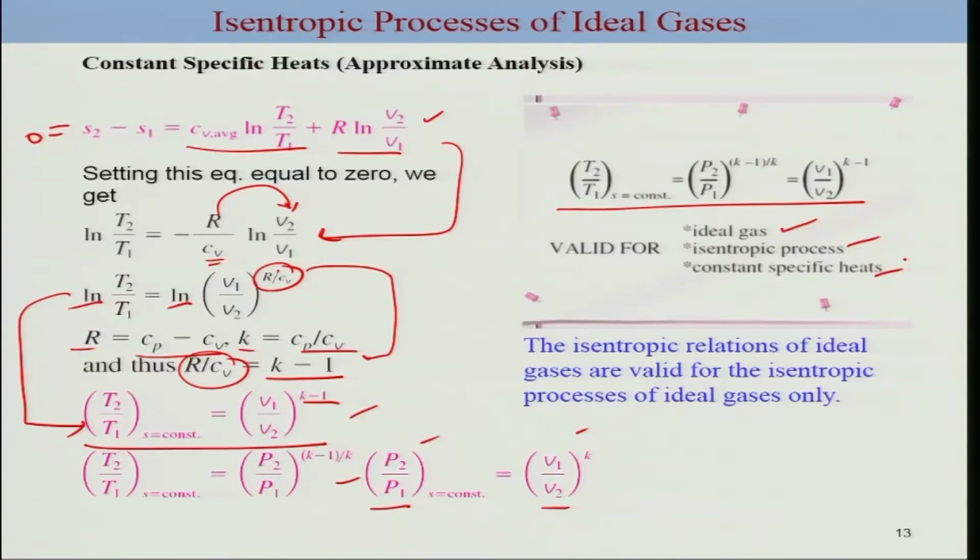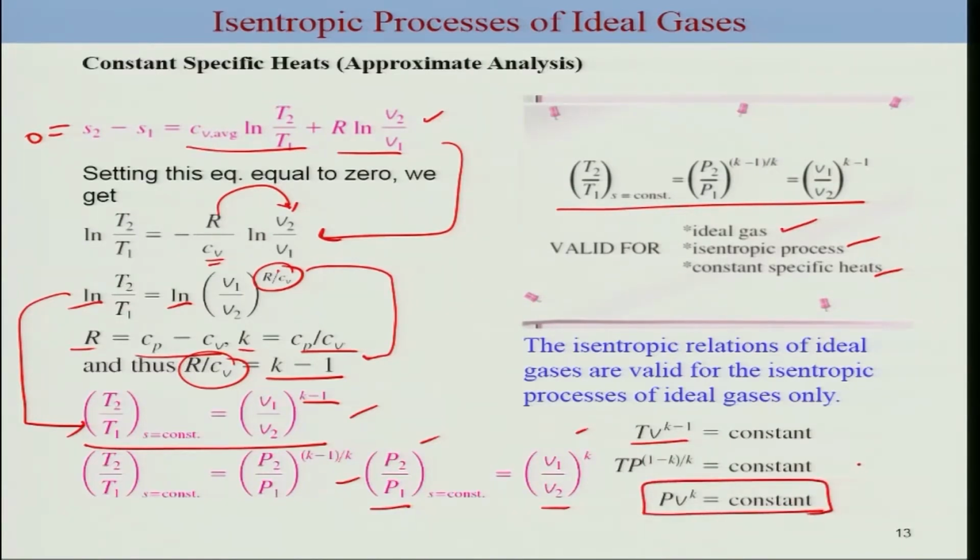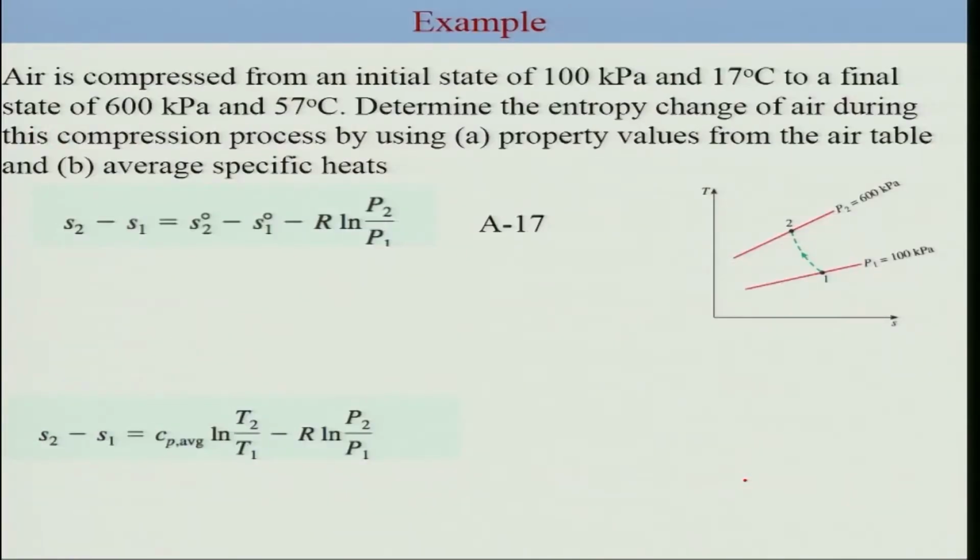This is true for an ideal gas, isentropic process, and constant specific heat. And if you recall, this is nothing but the expressions which we have written earlier for the polytropic process, where gamma or K, sometimes we also write gamma, is nothing but Cp by Cv, and PV to the n equals constant was the case of the polytropic process, where n was considered as simply gamma or K. Now this is the expression which we calculated for the adiabatic, reversible case. It also tells you that an isentropic process is nothing but an adiabatic reversible process for an ideal gas. So with that we will do just an example and finish up this lecture.